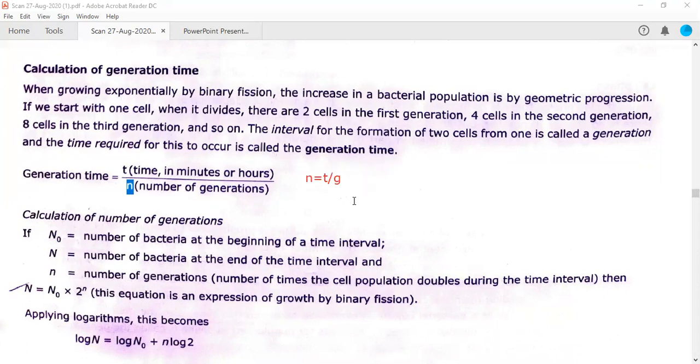Or if you want to calculate the T, you will simply multiply the generation time with the number of generations. So you can calculate this in this way. These are very simple to calculate. Okay, so for example, we will look into one example of this particular formula where we need to calculate in this fashion.